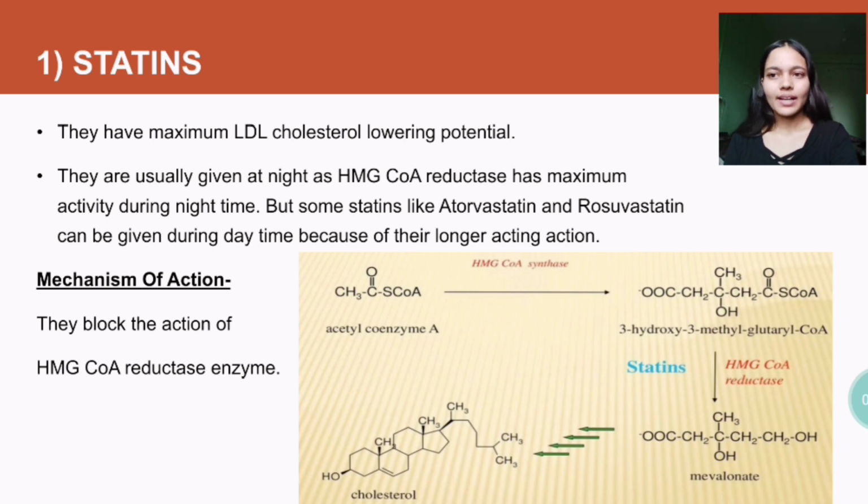Mechanism of action of statins is that they block the action of HMG-CoA reductase enzyme. As you can see in the diagram, some basic biochemistry over here. Acetyl-CoA gets converted into mevalonate, which gets ultimately converted to cholesterol. So the rate limiting stage is where acetyl-CoA gets converted into mevalonate in presence of HMG-CoA reductase. So what do the statins do? They block this enzyme, ultimately leading to inhibition of synthesis of cholesterol.